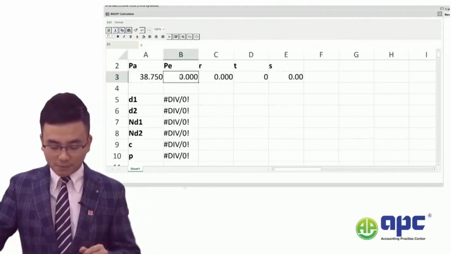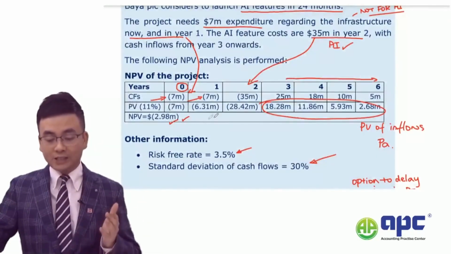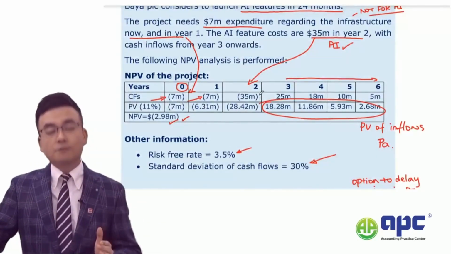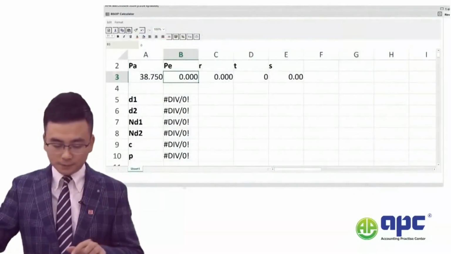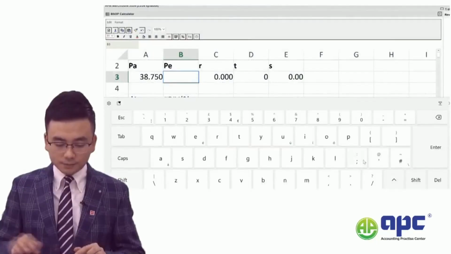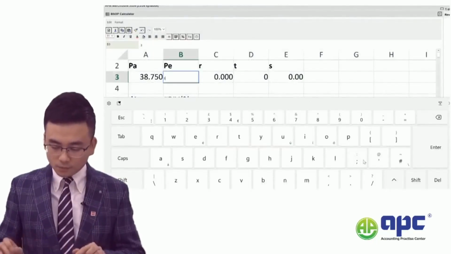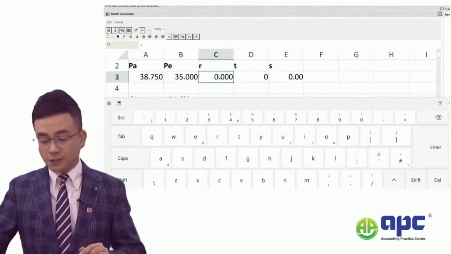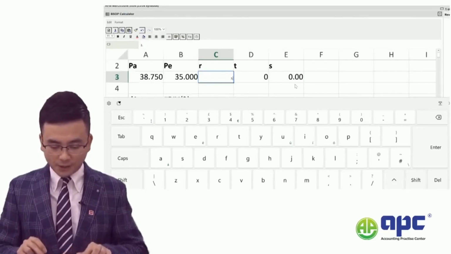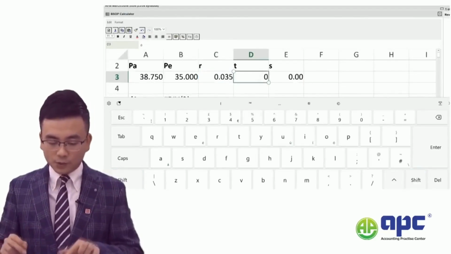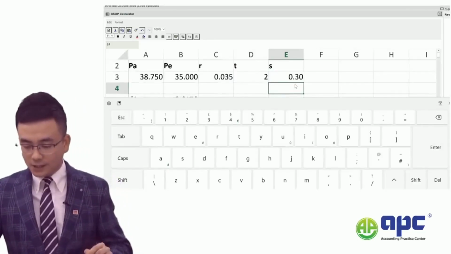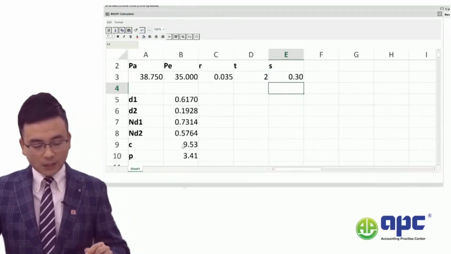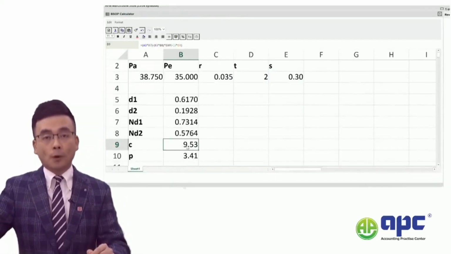So the PA, as I said before, and we'll need to spend the 35 undiscounted cash flows, okay? How about the risk-free rate? 3.5%, and wait for 2 years, and that will be 0.3. Okay, press enter, and you will see the call option value gives you directly 9.58.